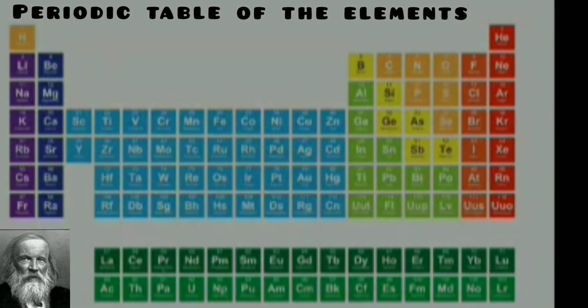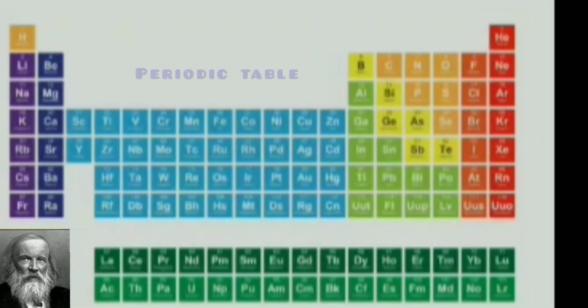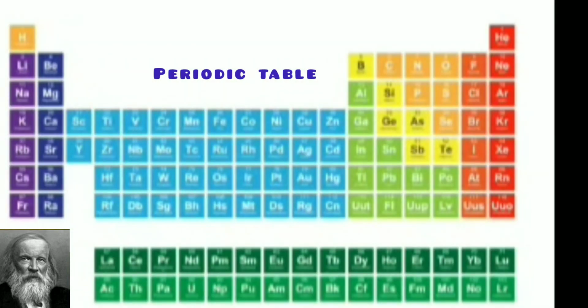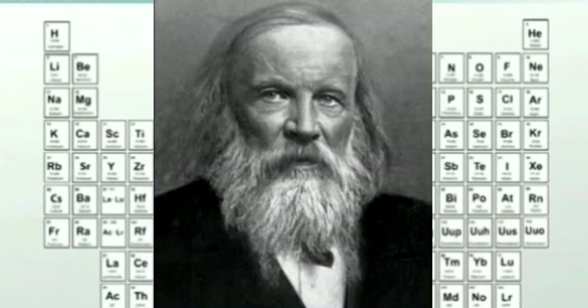Hello children, shall we learn a topic in chemistry today? What is this? Periodic table. Right. What is the periodic table? It is nothing but the arrangement of elements in an organized manner. Who is this? He is Dmitri Mendeleev, the man who gave the periodic classification.